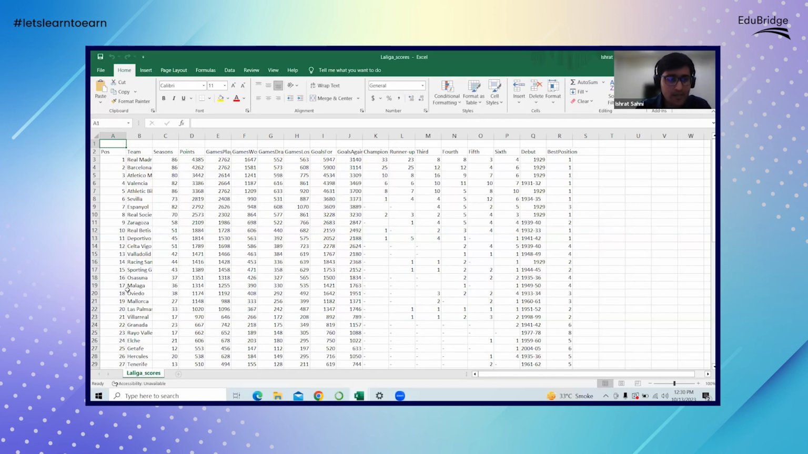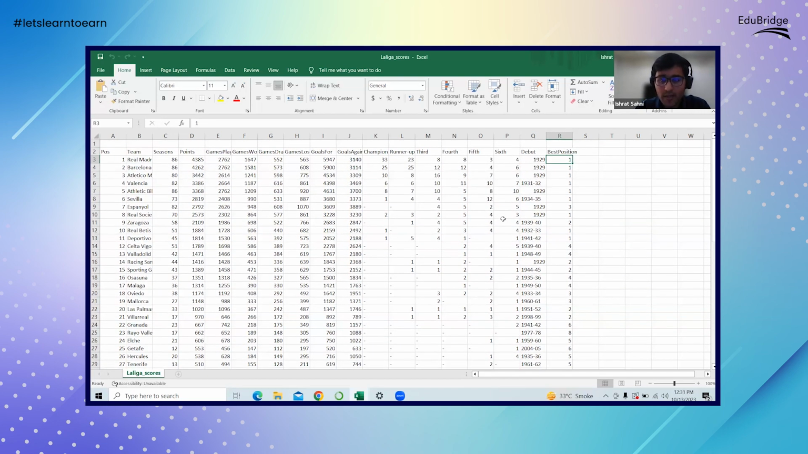We have the position of the team, like what the rank of the team is in that particular league. Then we have the number of seasons they've played. We can see the points they've accrued. We have the games played, games won, games drawn, games lost, and then of course the number of times they won the Champions League. And then we have the debut, like which year each team debuted. You'll see that some of the years are in absolute numbers and some are in ranges. And then of course we have the best position.